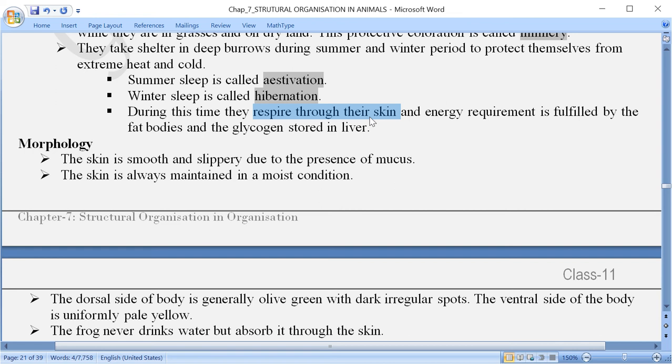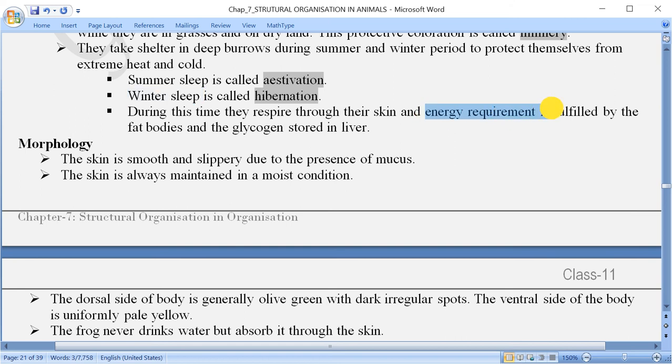So in water they are able to carry out the exchange of gases with the help of the gills. And when they use their buccal cavity, that is another kind of respiration that we will be dealing with a little later when we talk about the respiratory system, but at present I am talking about the summer sleep and the winter sleep. So इस टाइम पे क्या होता है कि वो सिर्फ अपने स्किन के थ्रू, दैट मीन्स the capillaries present in the skin, they are able to exchange the carbon dioxide and oxygen.